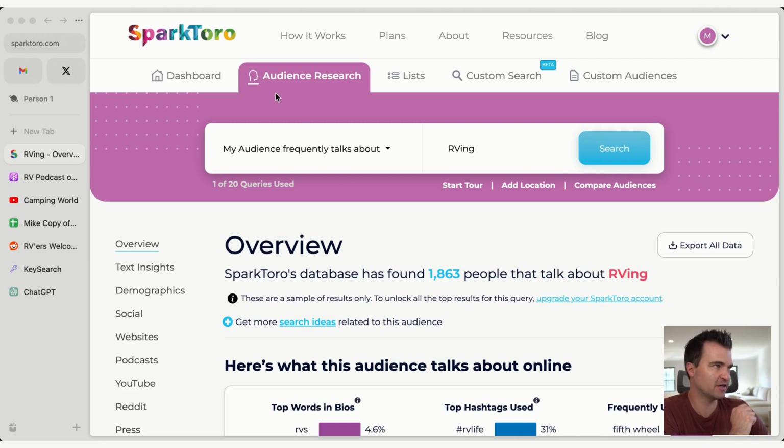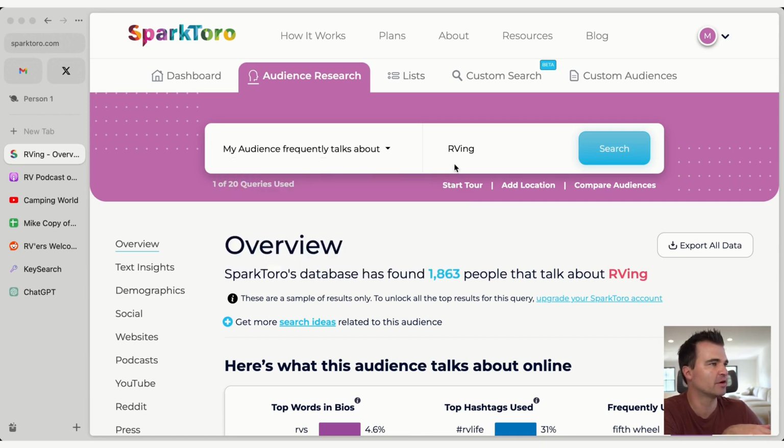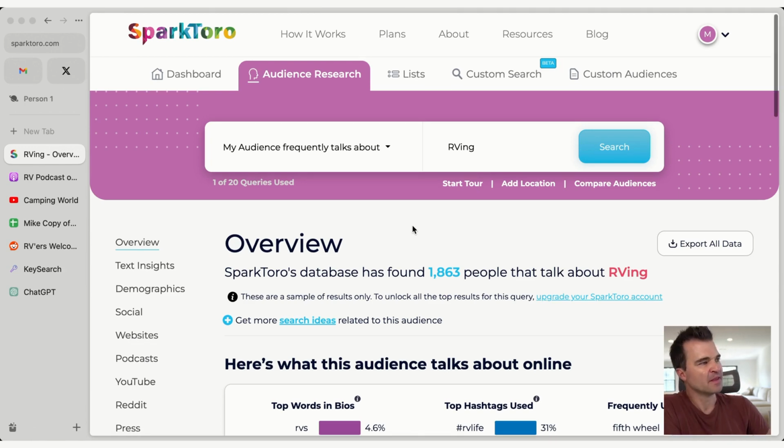So you're going to see an audience research tab, and then my audience frequently talks about drop down. There's many drop downs here. Visits this website, uses a hashtag, so on and so forth. But I like the first one, frequently talks about. So we're going to stick with RVing here. I've already run this search.